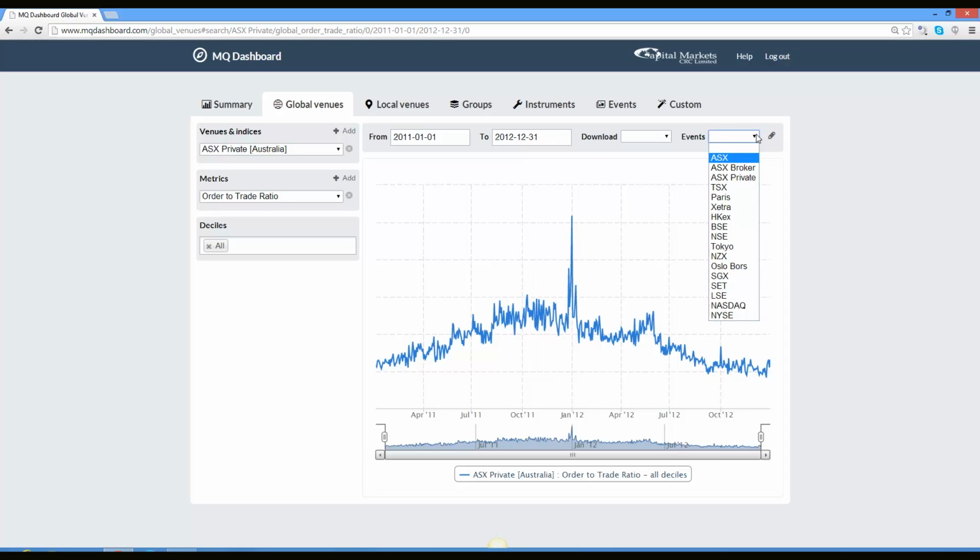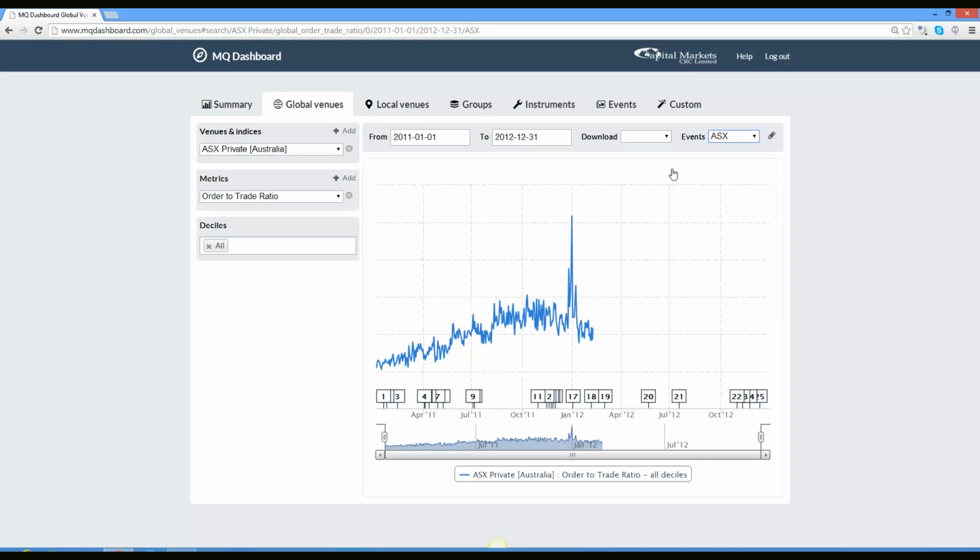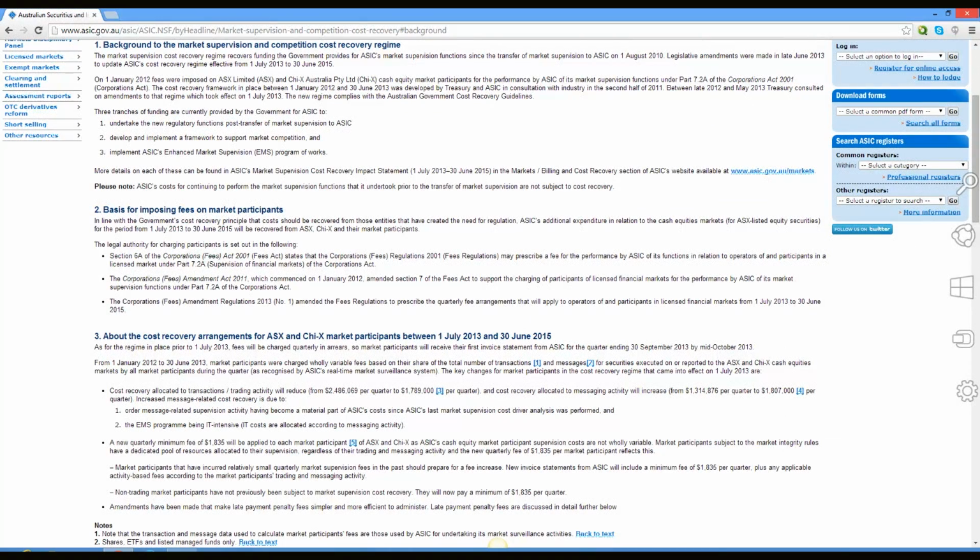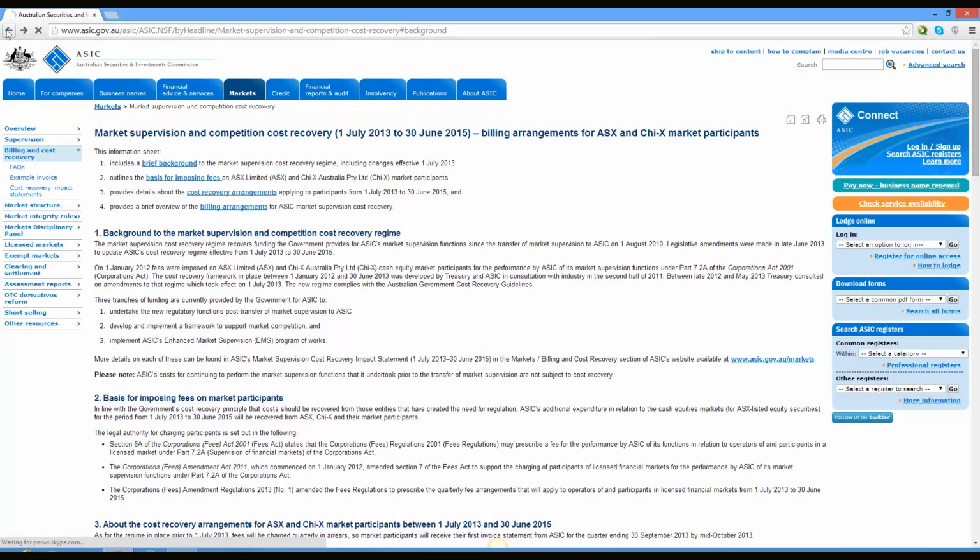Selecting ASX from the Events menu brings up all the market design changes over the relevant period. The introduction of the cost recovery regulation was Event 17 in the sequence. Clicking on Event 17 enables you to see the details of how and why the tax was to be implemented.